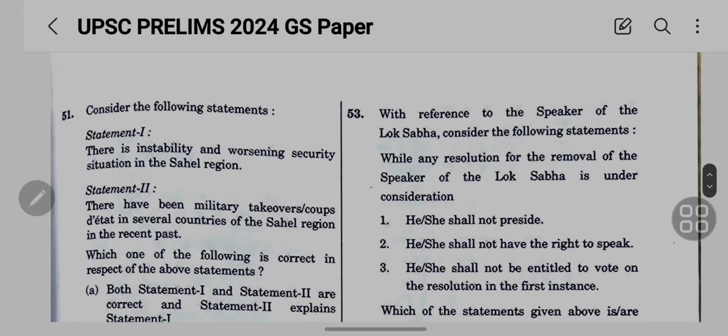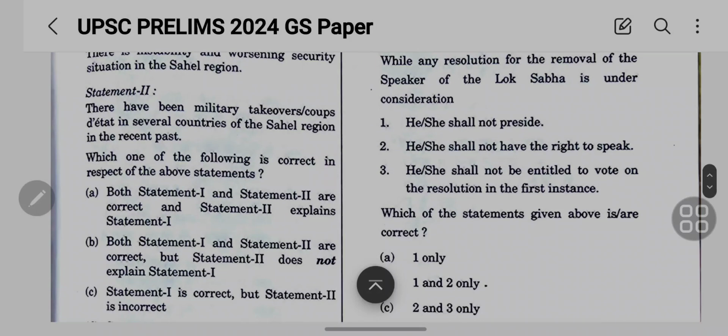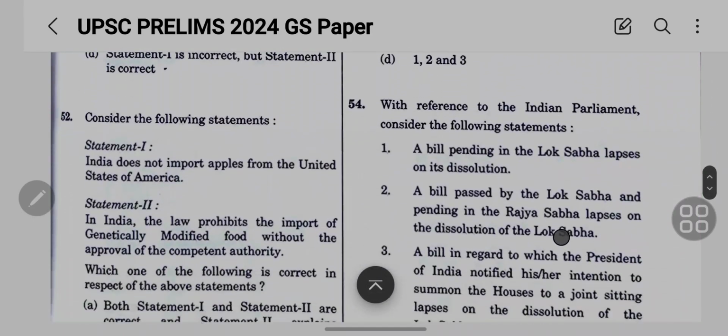With reference to the Speaker of the Lok Sabha, consider the following statements. Okay, while any resolution for the removal of the Speaker of the Lok Sabha is under consideration, he or she shall not preside. He or she shall not have the right to speak. He or she shall not be entitled to vote on the resolution in the first instance.